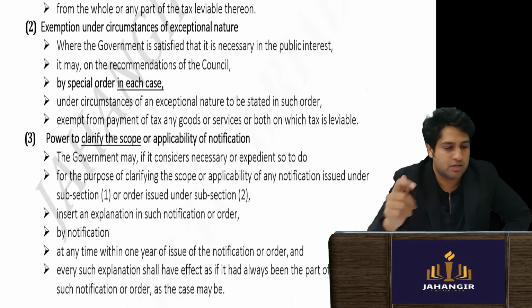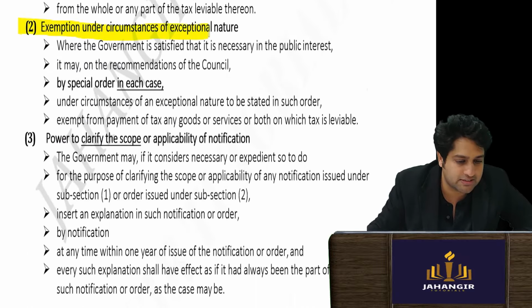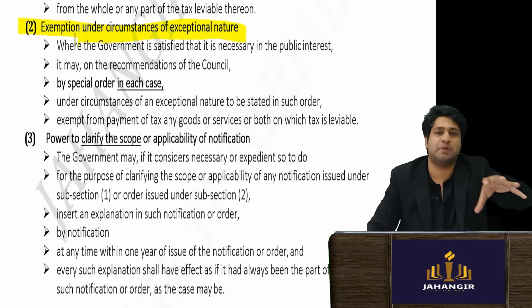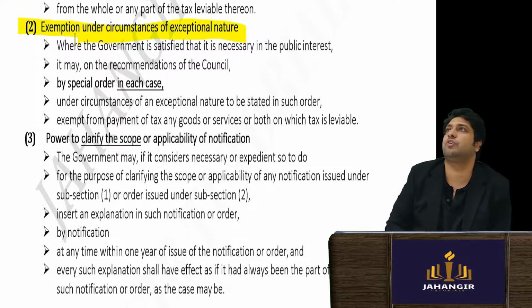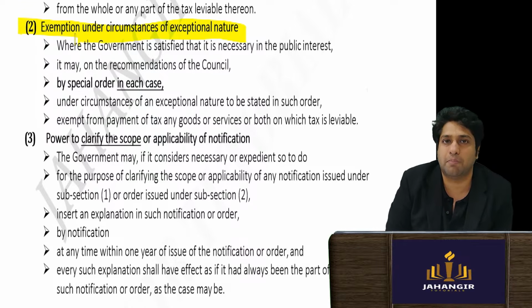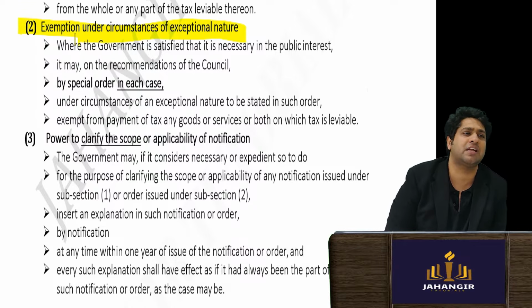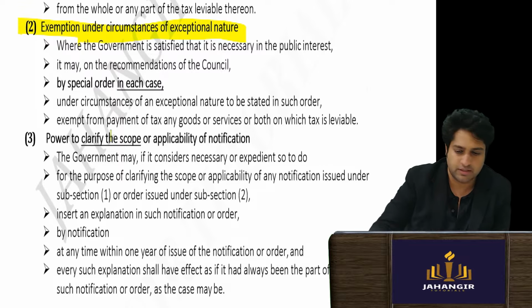Exceptional exemptions mean that for an individual also they can give a specific exemption for a particular transaction. For example, for the army certain goods are being imported, exemption can be given, or for a public hospital transaction. So it is transaction based.